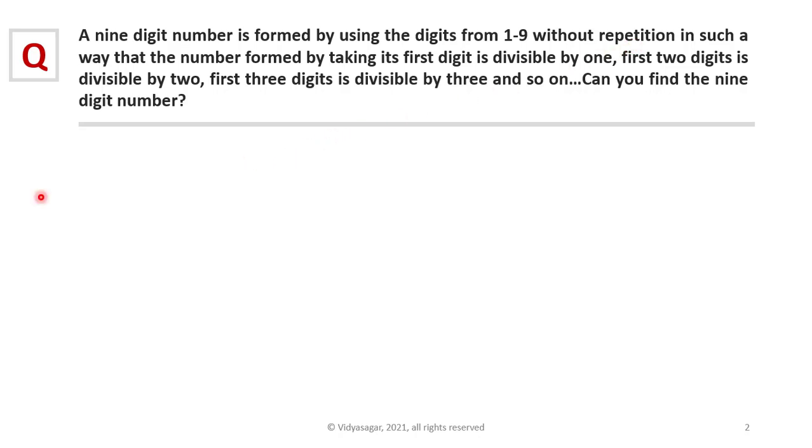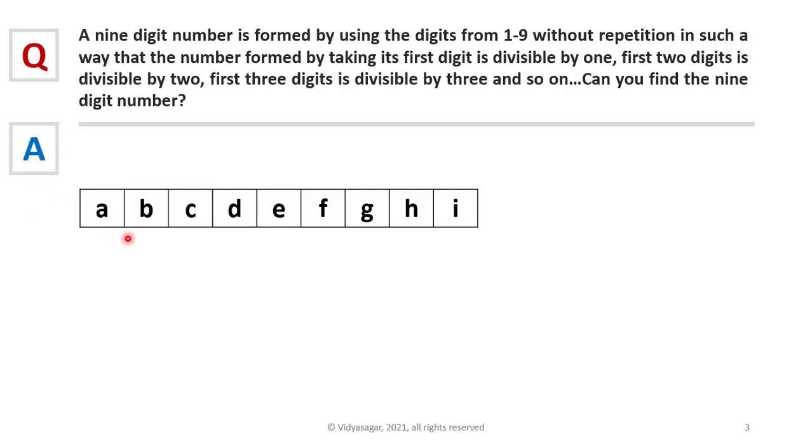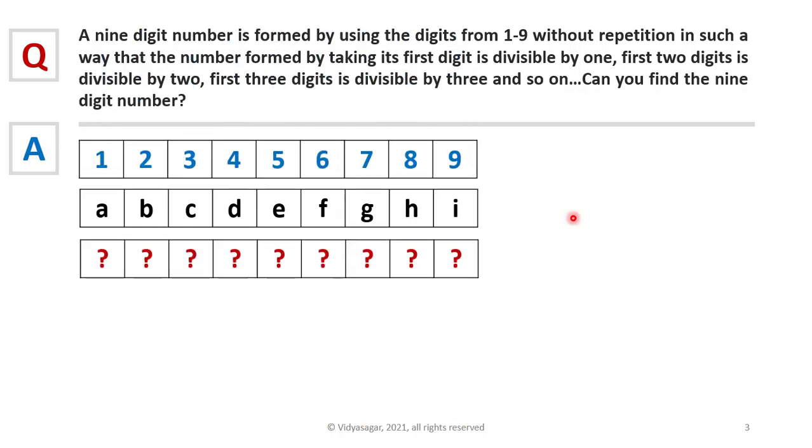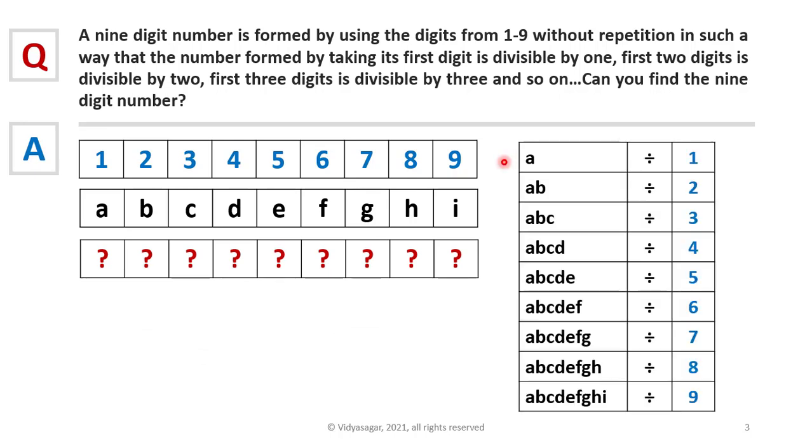Before proceeding, let me explain the problem first. There is a 9-digit number, let's just say it is A, B, C, D, E, F, G, H, I. The number is formed by using the digits from 1 to 9. We need to find the individual digits in this unknown 9-digit number. It is given in the problem that the number formed by taking its first digit is divisible by 1 and the number formed by taking its first 2 digits A, B is divisible by 2. Similarly, by taking its first 3 digits, the number is divisible by 3 and so on. A, B, C, D, E, F, G, H, I is divisible by 9.